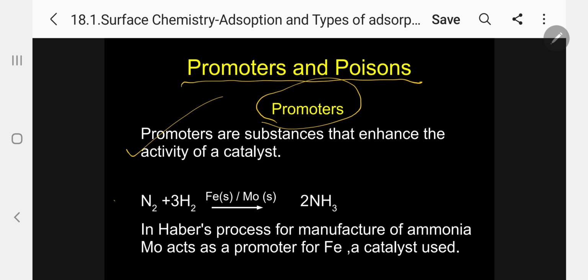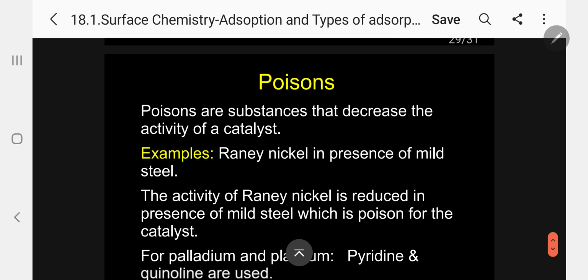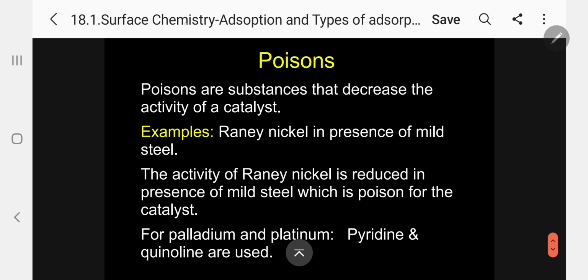A simple example is the formation of ammonia, the Haber process, N2 plus 3H2. Iron is the catalyst normally used for the formation of ammonia. Here, molybdenum is acting as a promoter. It will increase the adsorption phenomena, whereas iron is the catalyst. Kindly follow. Why am I discussing catalysts here? Because adsorption is the important phenomenon here.